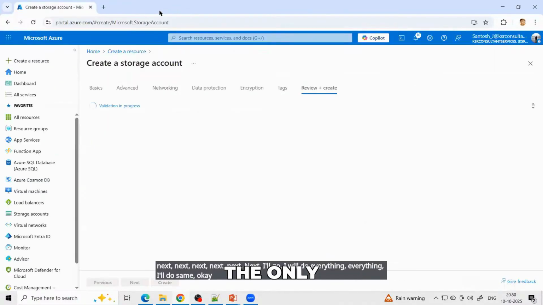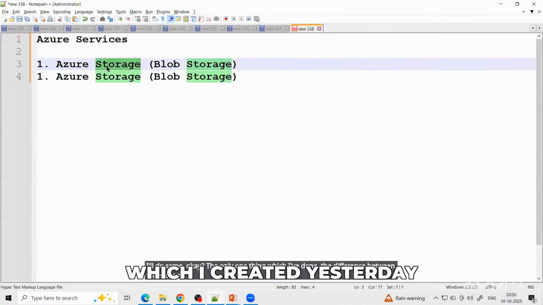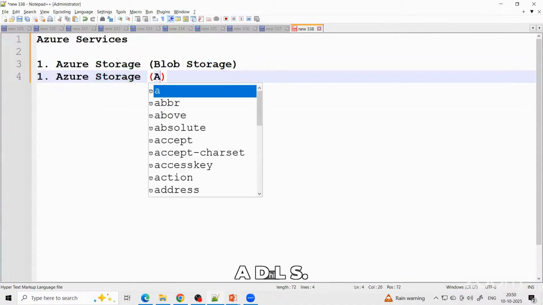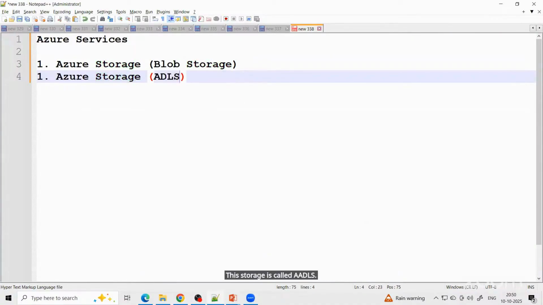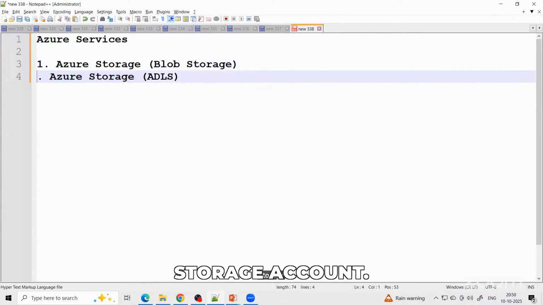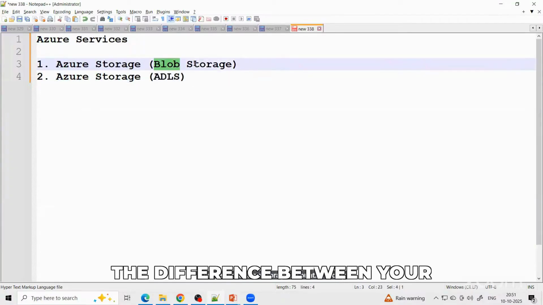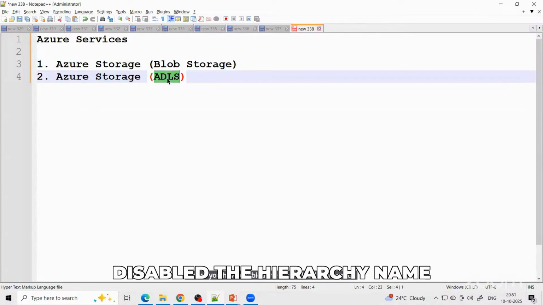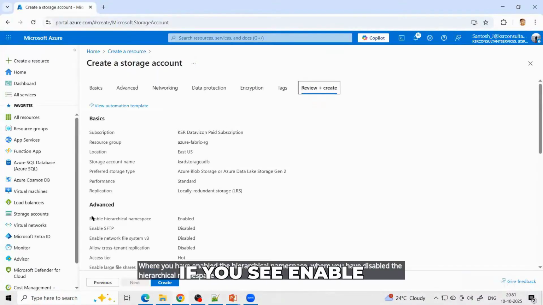Next I will do everything the same. The only one thing I've done differently between the storage account which I created yesterday and this storage account is that this storage is called ADLS, the one for which I've enabled the namespace. Same storage only. Storage account is a storage account. The difference between your block storage and the ADLS is that in one you have enabled the hierarchical namespace, and in the other you have disabled the hierarchical namespace. So here, if you see, enable hierarchical namespace, I've enabled it.